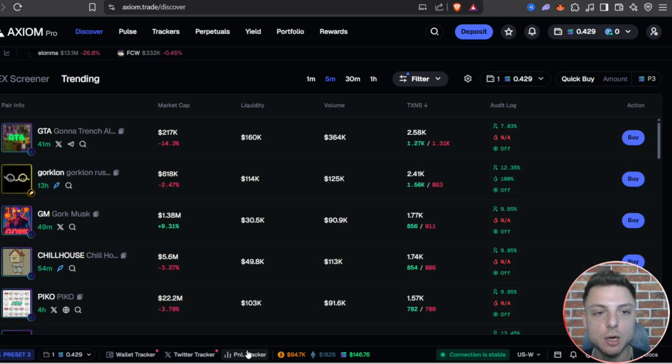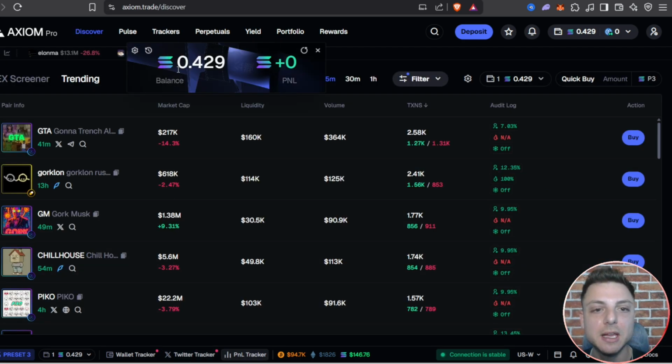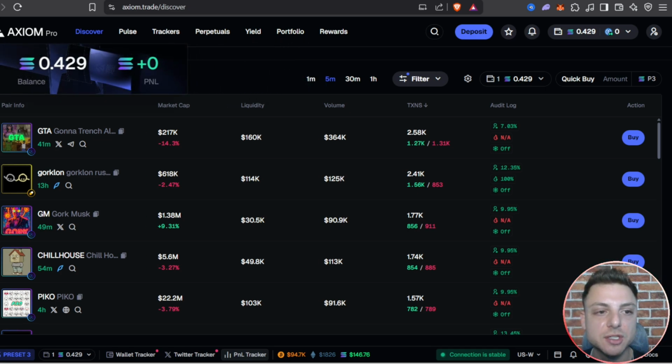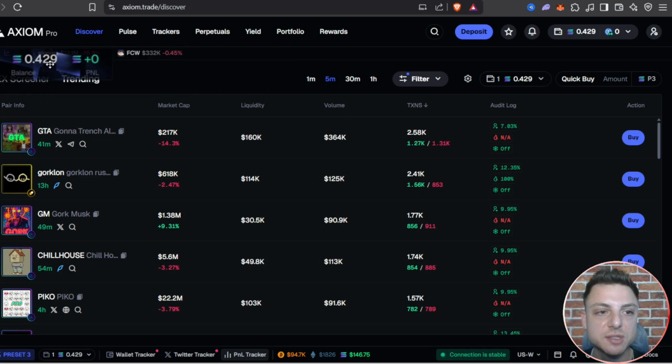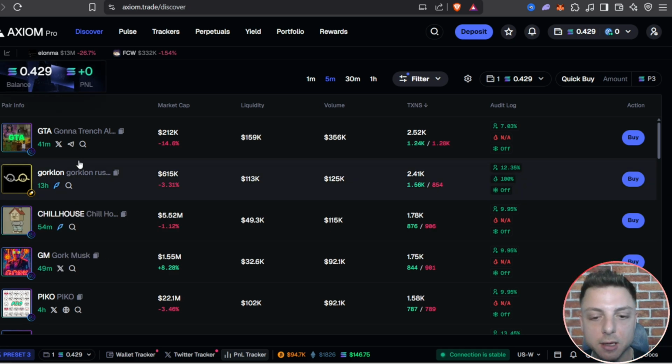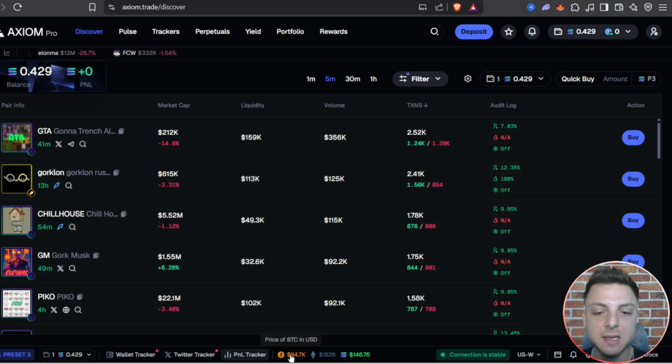We also have the P&L tracker, so we can click that right here and see our current balance and our current P&L. We can move that around the screen or even make it bigger or smaller, so we can leave that up right here. We also have the current price of Bitcoin, Ethereum, and Solana, which is really useful.